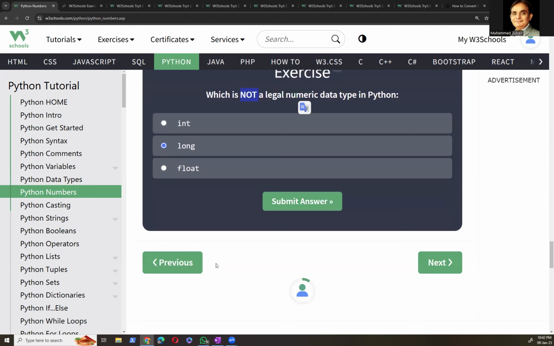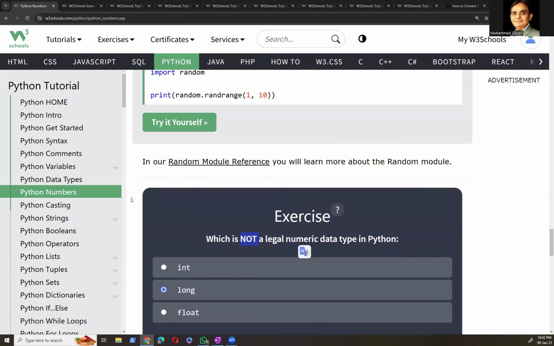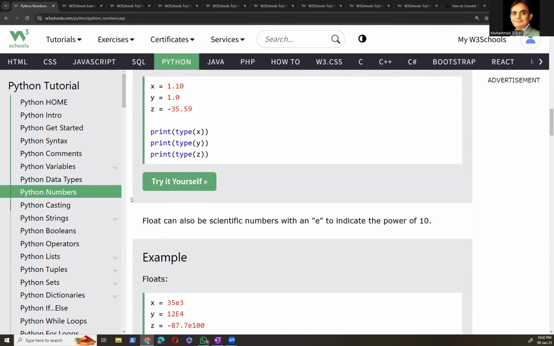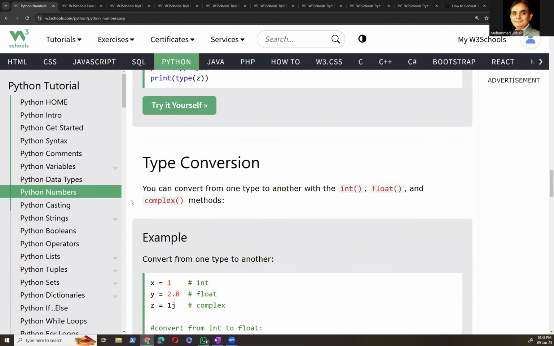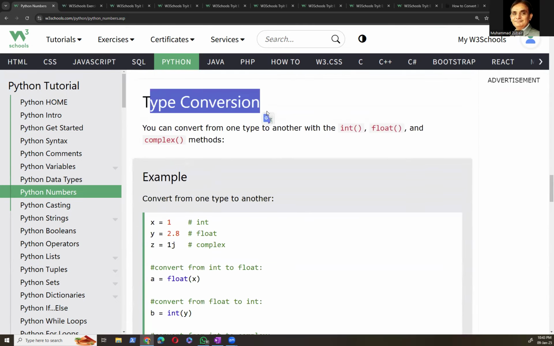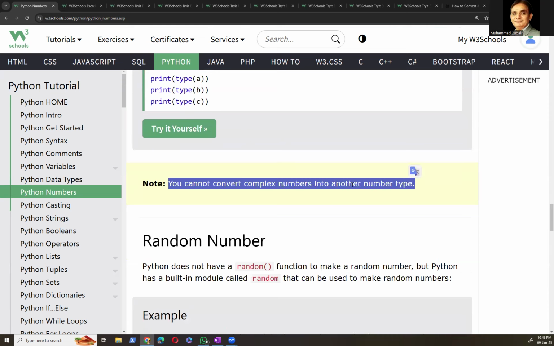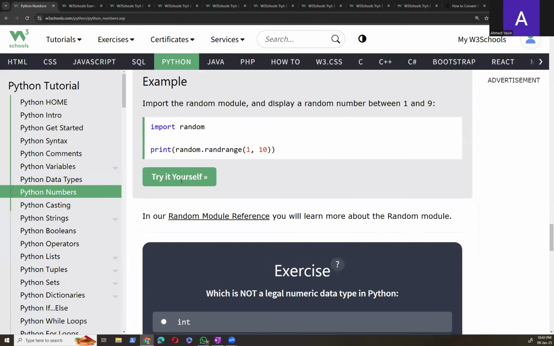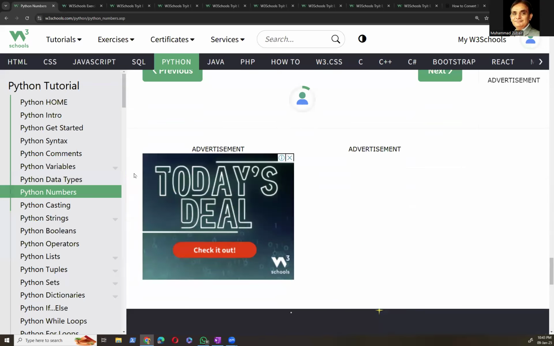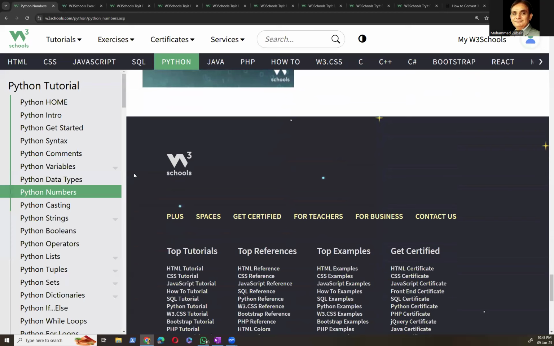Today's class was very interesting because we have seen some of the data types: integer, floats, and complex, and we converted from one type to another. Don't forget random numbers too. You cannot convert complex numbers into another number type. You cannot convert a complex number into integer. You cannot convert a complex number into float. This is the limitation. The rest we have discussed. So this was our today's class.